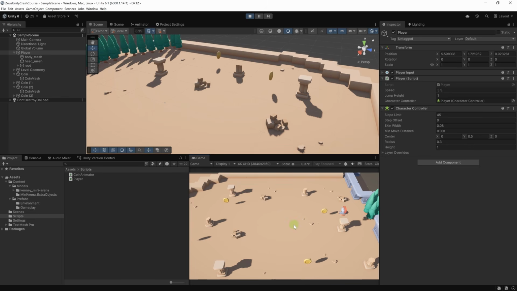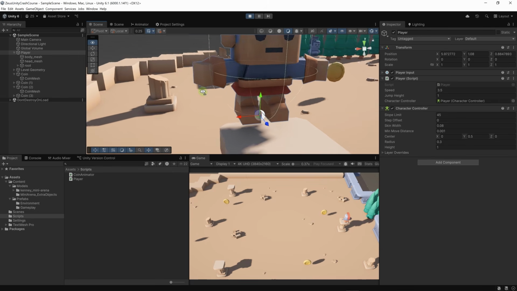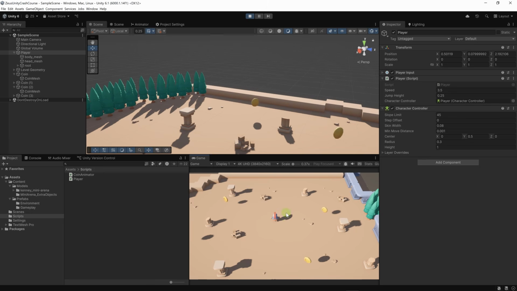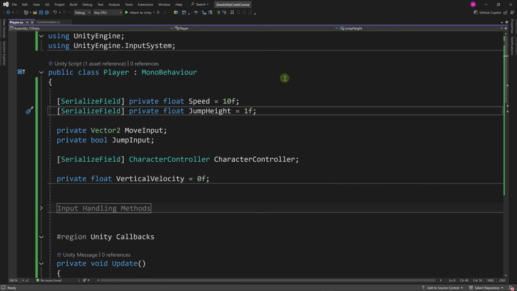And our character has jumped. And it will be able to jump over obstacles. Now I don't like the fact that the character takes so long to jump and come back down to the ground. What we can do is apply a gravity scale. Let's open our script and let's go up here.